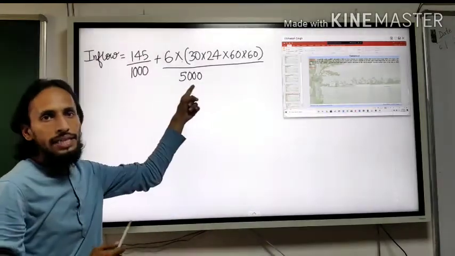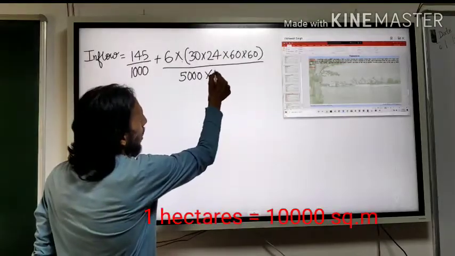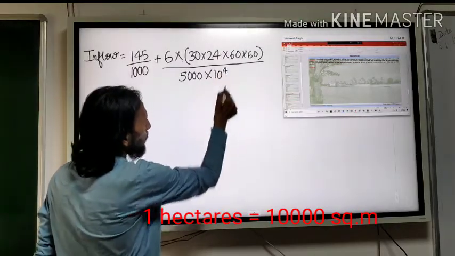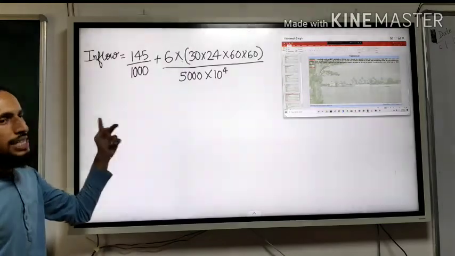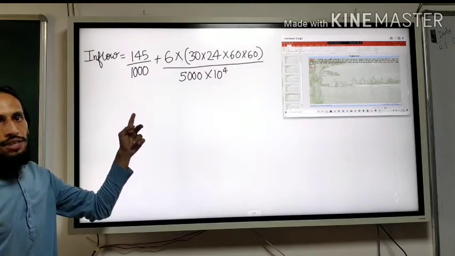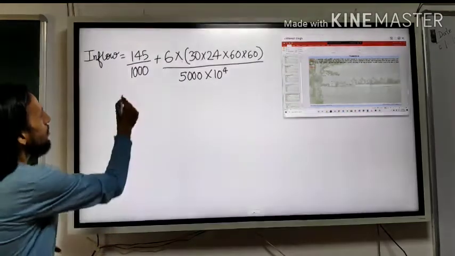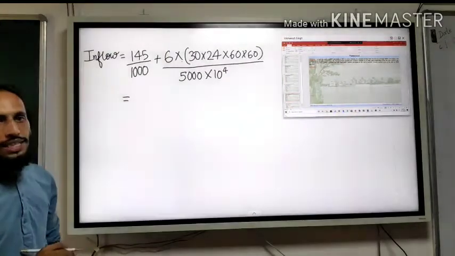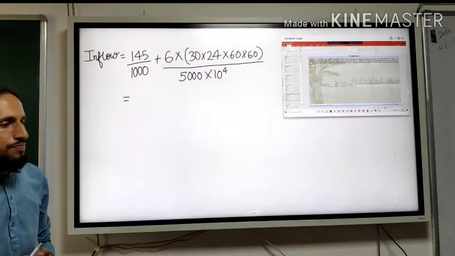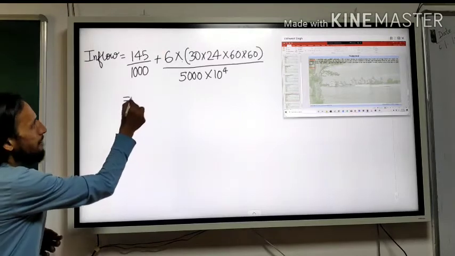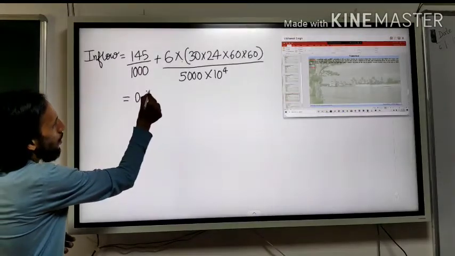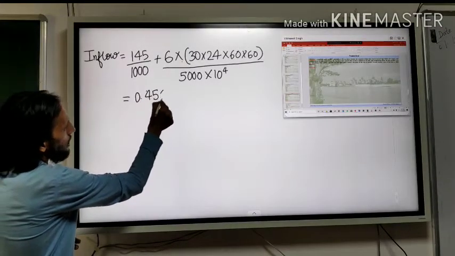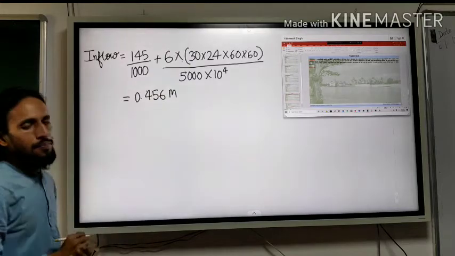We want it in meter squared, so 10 to the power 4. Now everything is in meter, so you can calculate this. It comes out as 0.456 meter.